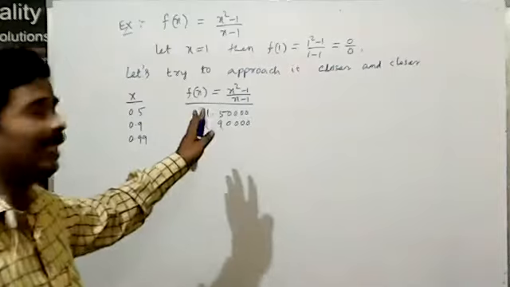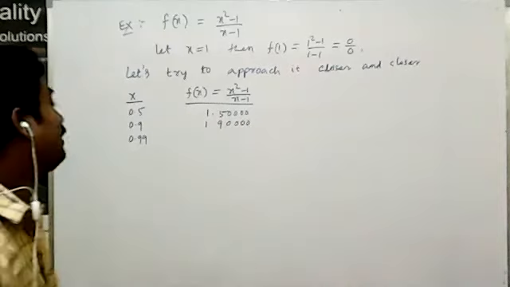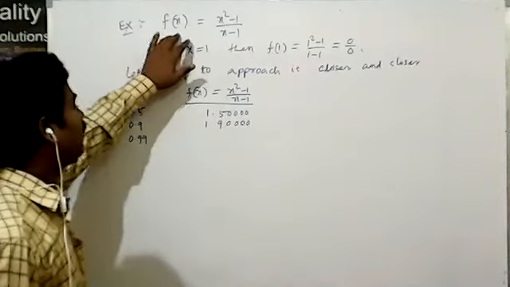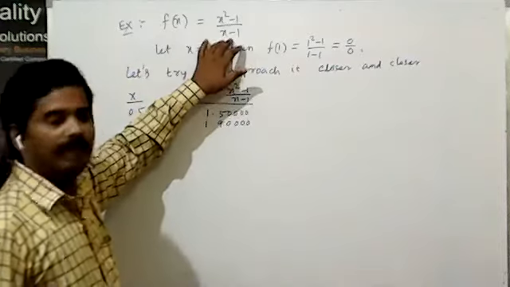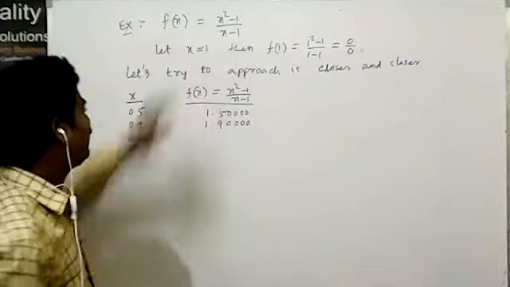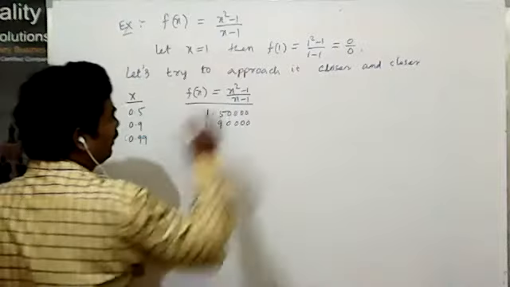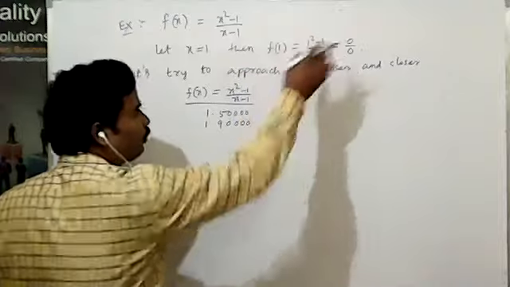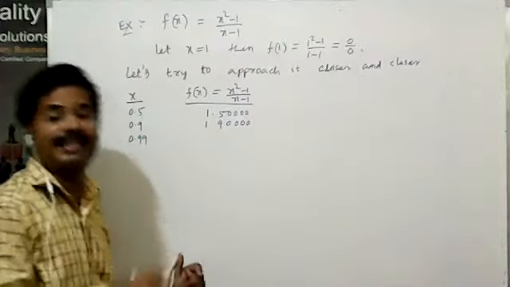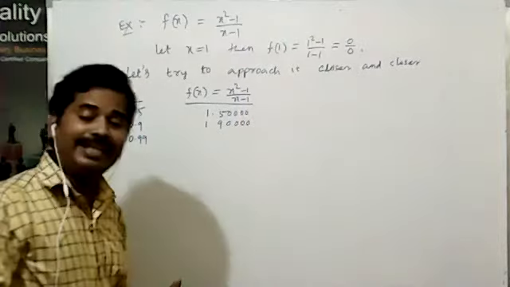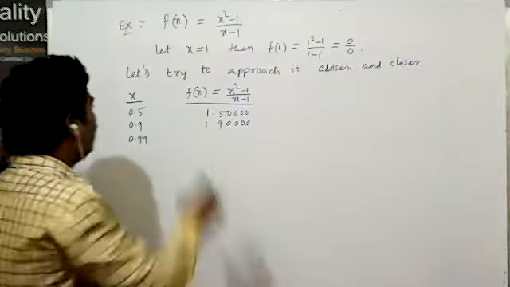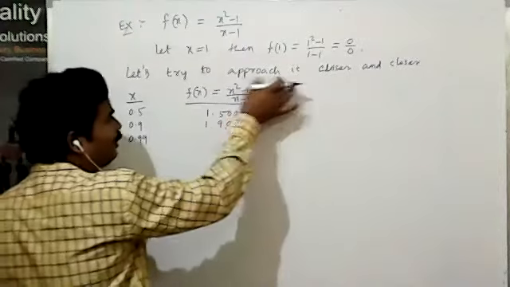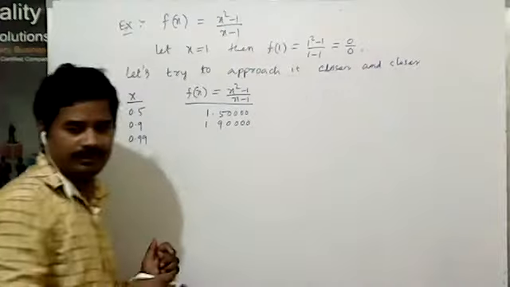Now we can take another example. Suppose f(x) is equal to (x square minus 1) by (x minus 1). Let's put x equal to 1. Then f(1) is equal to (1 square minus 1) by (1 minus 1), which is 0 by 0. If you put the direct value, then an indeterminate form will come. Let's try to approach it closer and closer.